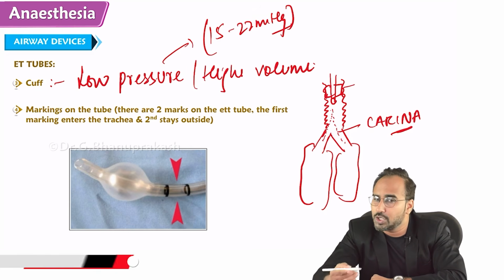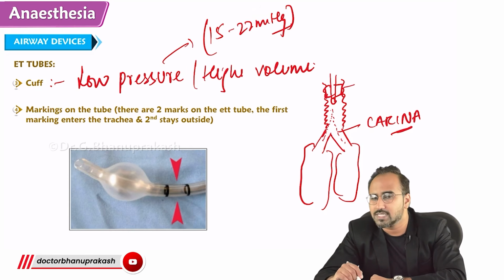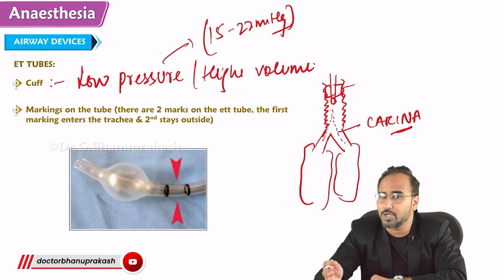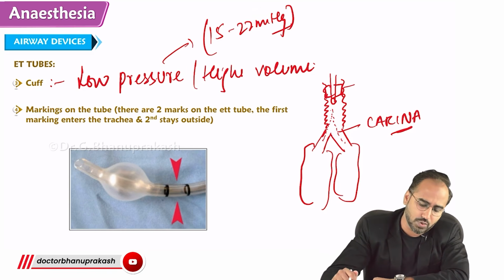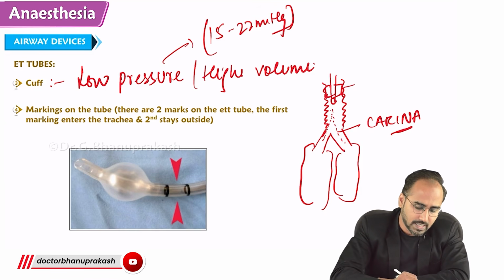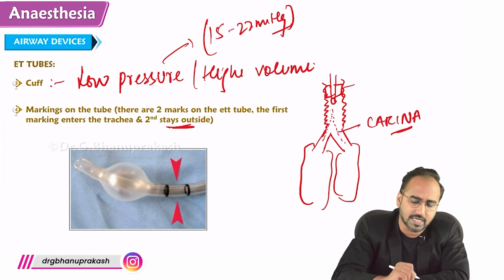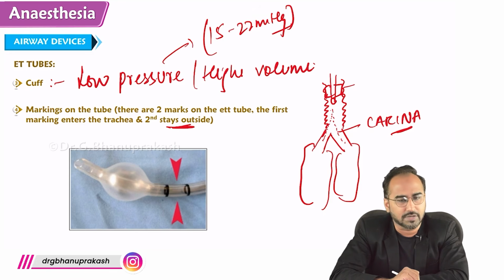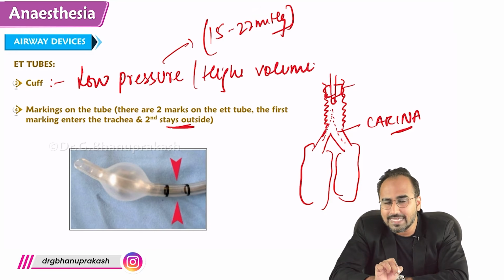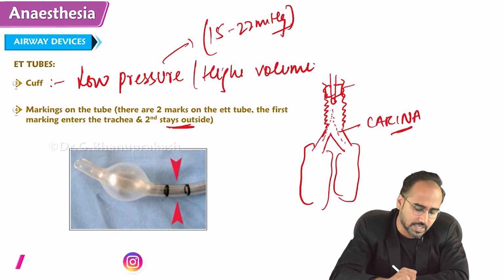That ensures that you are 3 to 4 centimeters above the carina, in the correct position to ventilate the patient, right? So there are two markings on the endotracheal tube: one mark stays inside and one mark stays outside the vocal cords. With the markings you can easily determine the position of the tube.